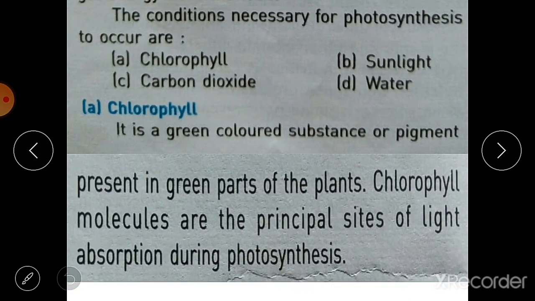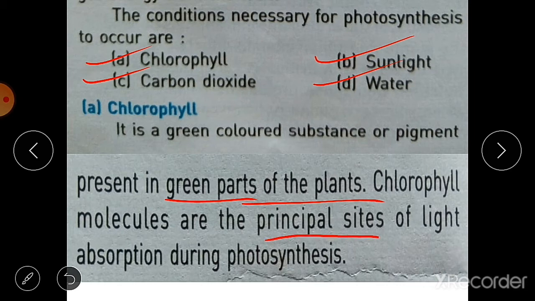What are the conditions necessary for photosynthesis to occur? If all these four conditions are fulfilled, then only photosynthesis can take place. So first thing is chlorophyll. It is a green colored substance or pigment present in the green parts of the plants, that is stem and leaves. Chlorophyll molecules are the principal sites of light absorption during photosynthesis, meaning chlorophyll absorbs, or we can say traps, the sunlight to prepare food. So this is the first condition.